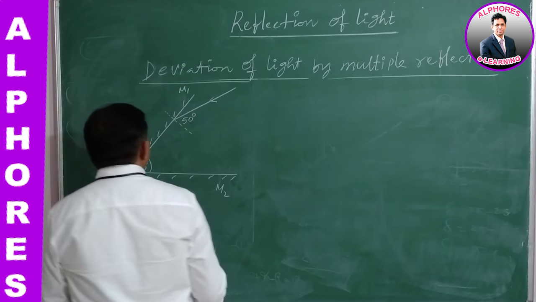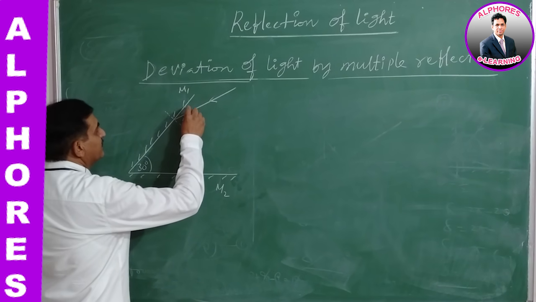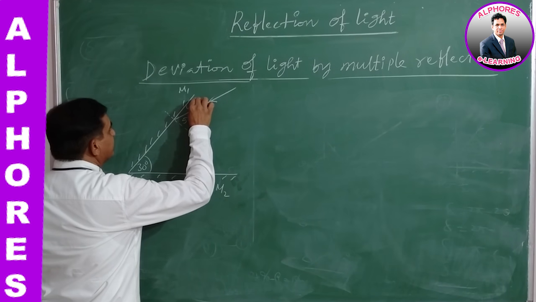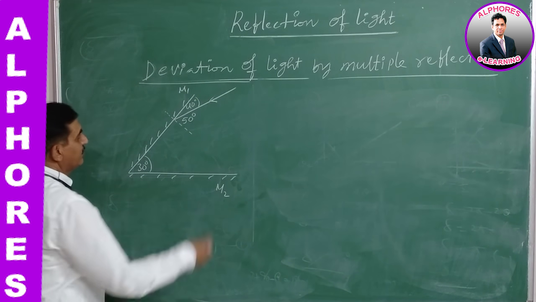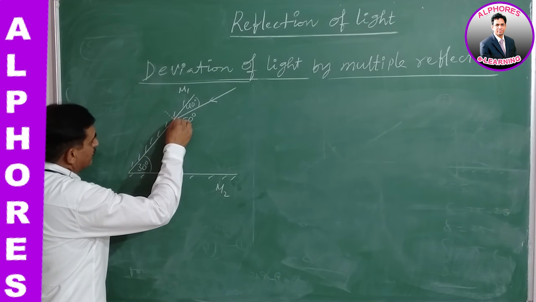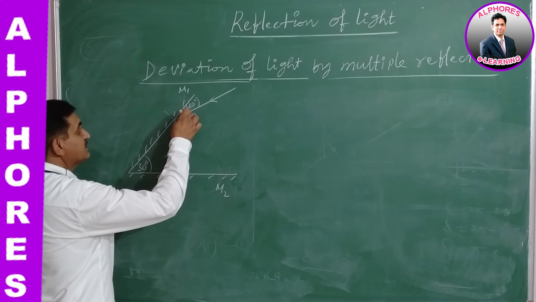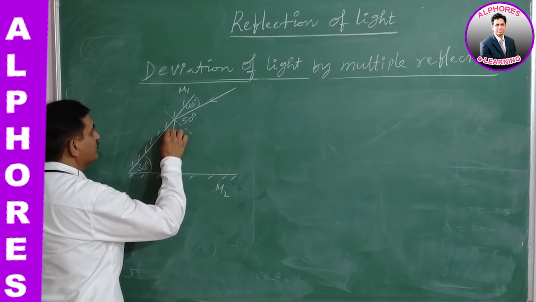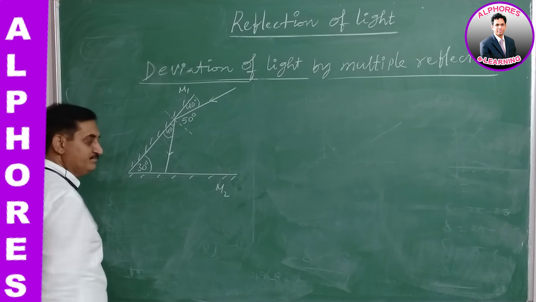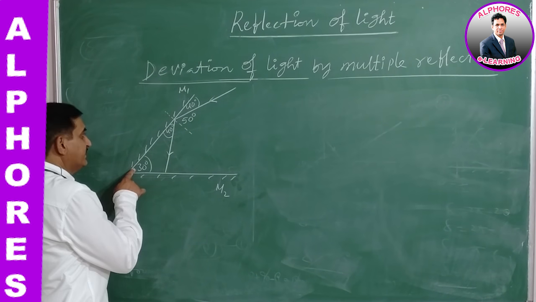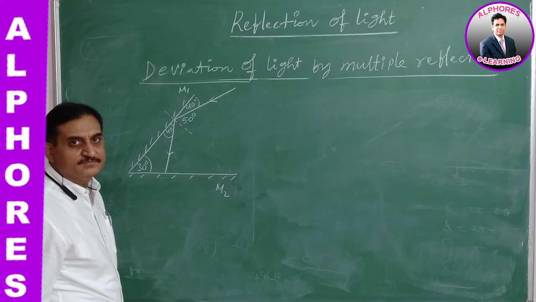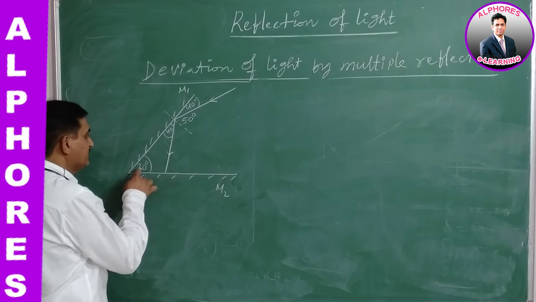Okay, now this is 50 degrees and this is the glancing angle, 40 degrees, isn't it? Now it undergoes reflection. This is glancing angle 40, this is also 40 degree glancing angle. 30 degrees, 40 degrees, total how much? 40 plus 30 is 70.